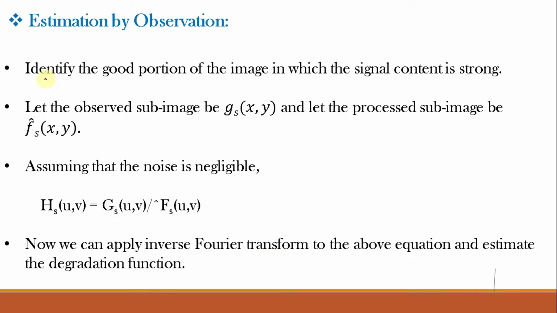Let us say we are given a degraded image without any knowledge about the degradation function. Then from that degraded image, identify the good portion of the image in which the signal content is stronger, for example an area of high contrast, and this good portion of the image we will call our sub image. So let the observed sub image be gs of xy, and we will process this sub image and let the processed sub image be f cap s of xy.